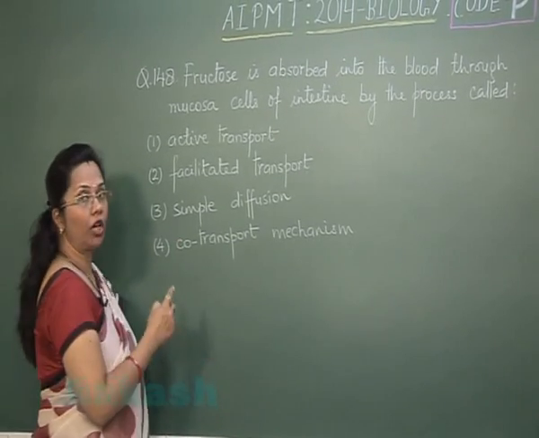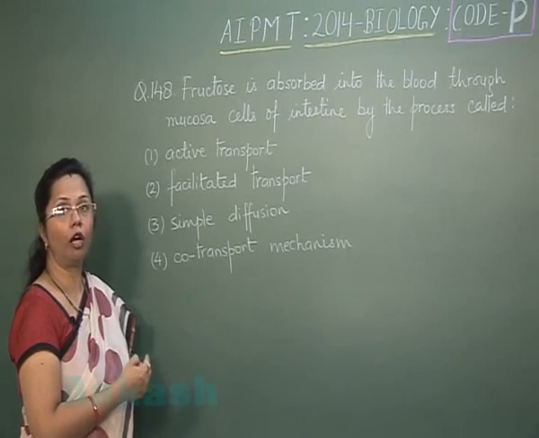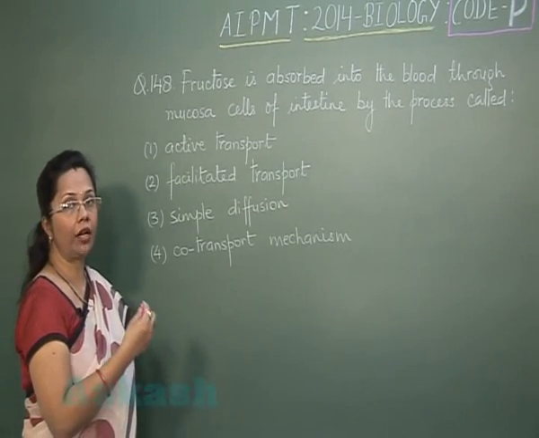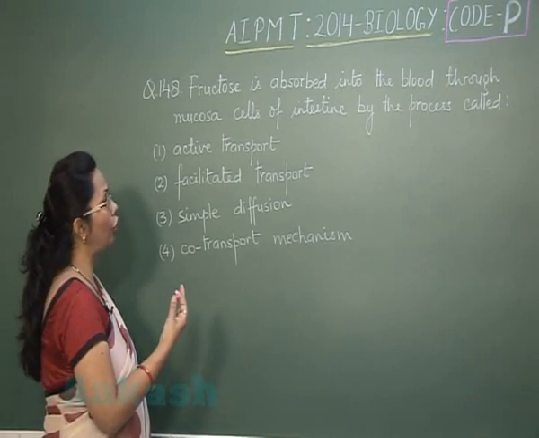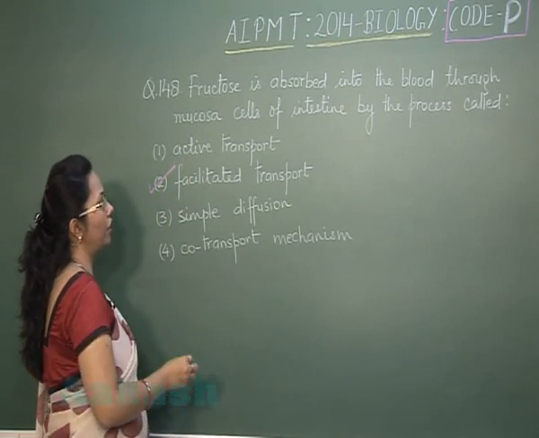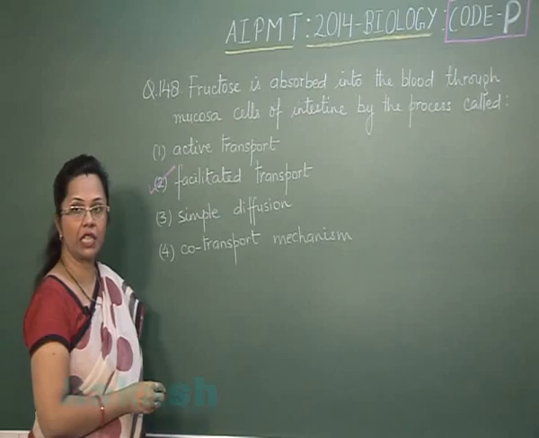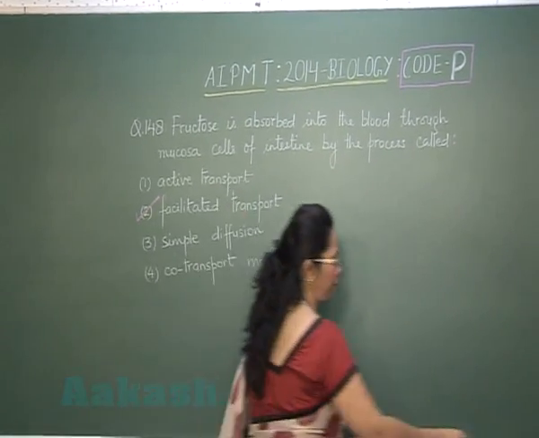Now fructose is transported along with Na through special membrane proteins called permeases. So since there is a requirement of membrane proteins, the method of transport is facilitated. So our choice of answer is option 2, that is facilitated transport. So we can move on to question 149.